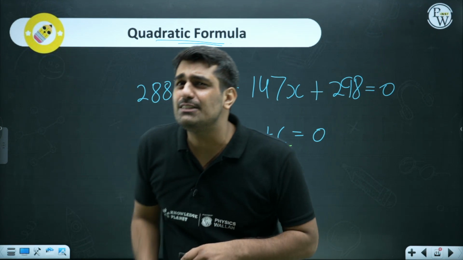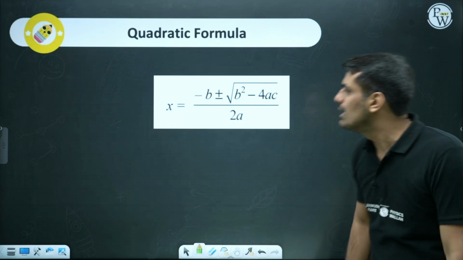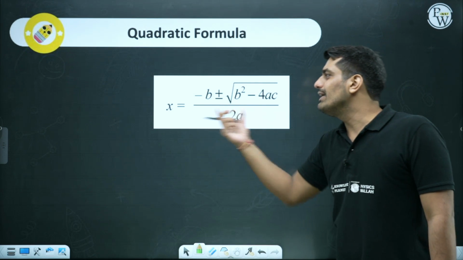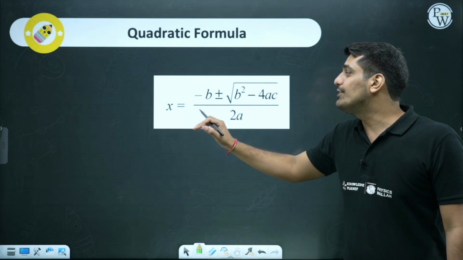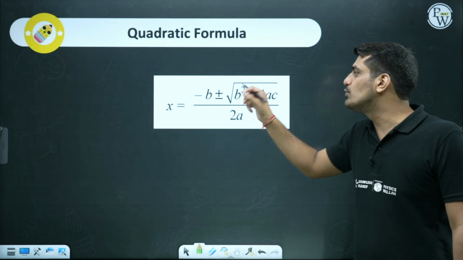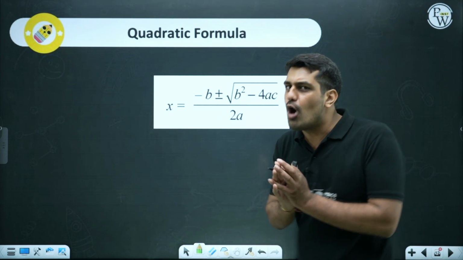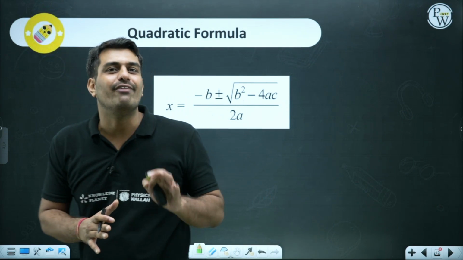What exactly is this magic wand which we are talking about? This magic wand is the quadratic formula, which is written in this particular manner: x equals minus b plus minus root of b square minus 4ac upon 2a. Things might seem complicated at the moment, but they are very simple.